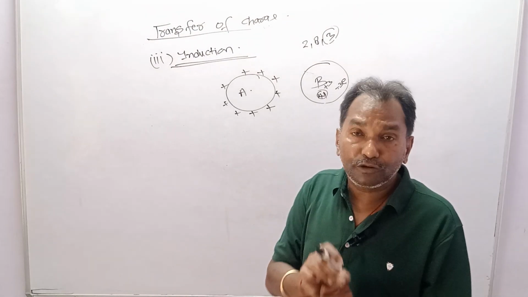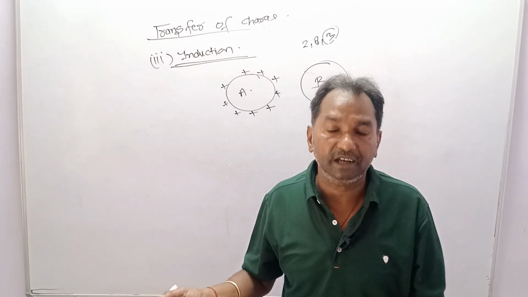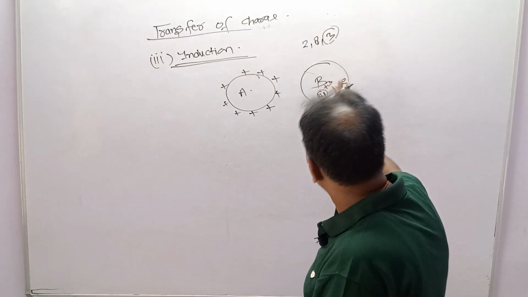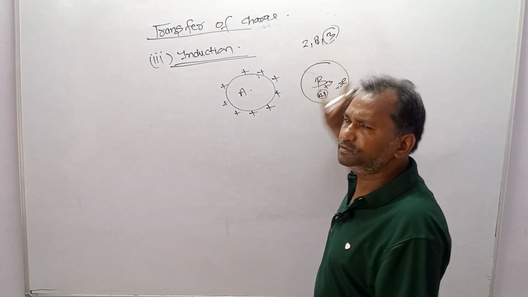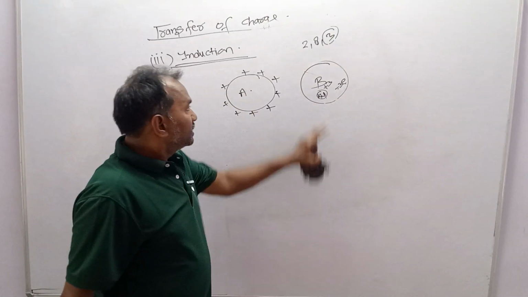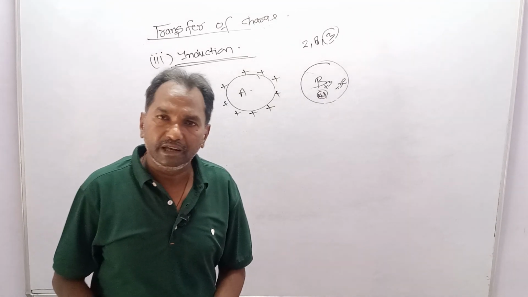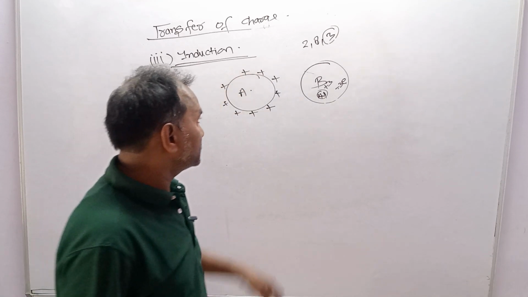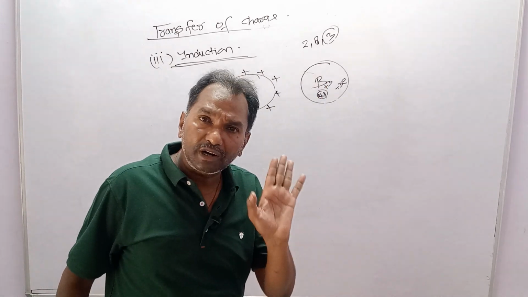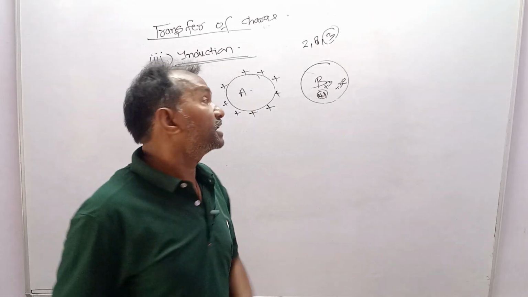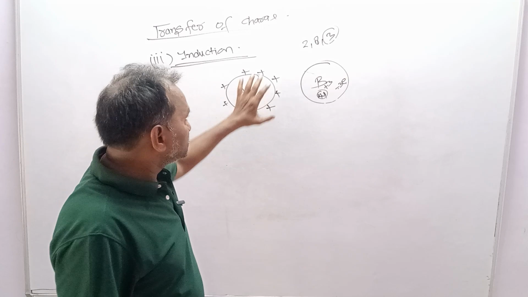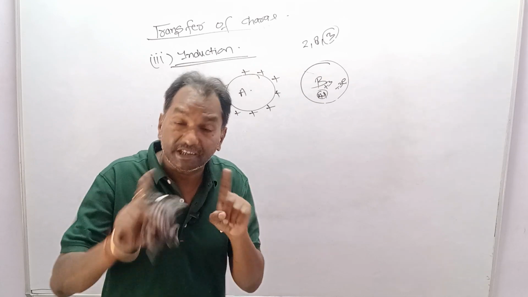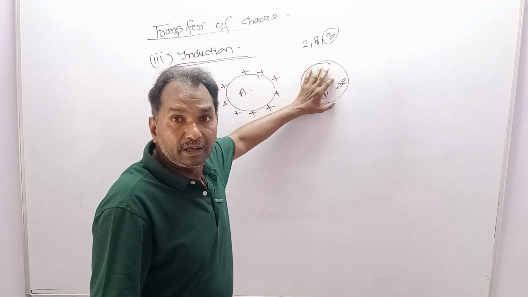Electrically neutral does not mean that it does not have charge. Yes, it has charge, but the total sum of positive and negative is 0. It consists of free electrons, but they are distributed randomly. Now the two bodies we have considered, A and B, are both electrically conductive. A has a positive charge distributed on its surface and B is neutral. Neutral does not mean it does not have charge, it has free electrons. This positive charge will attract the negative charge, the free electrons. That is why I am saying that it should be a conductor.